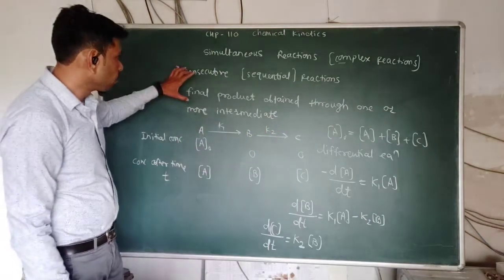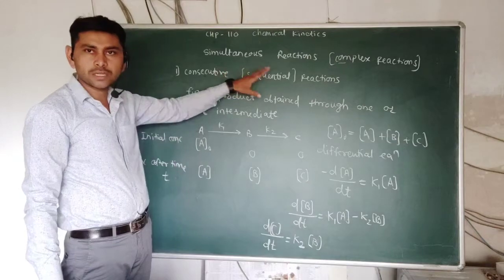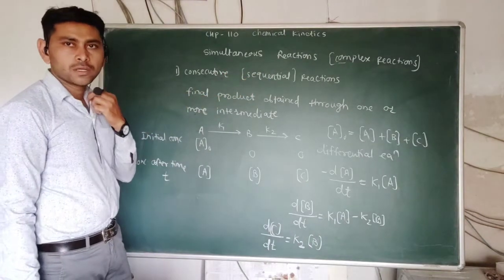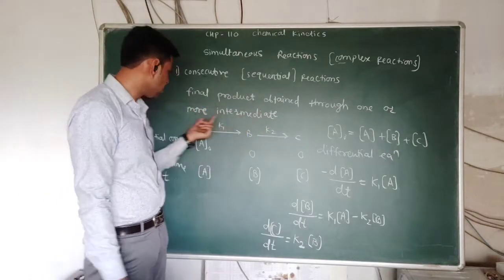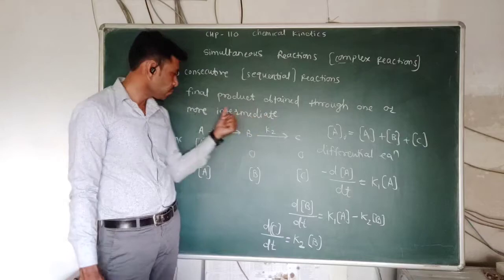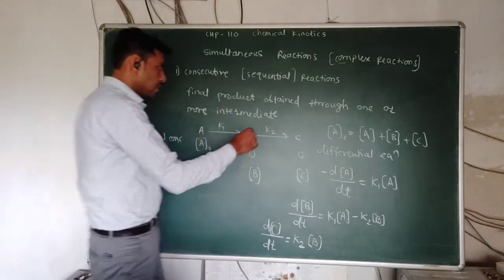So generally, what we have seen right now is that consecutive reactions are reactions in which the final product is formed through one or more intermediate steps. Suppose we take the example A is converted to B, B is converted to C. K1 and K2 are the two rate constants.